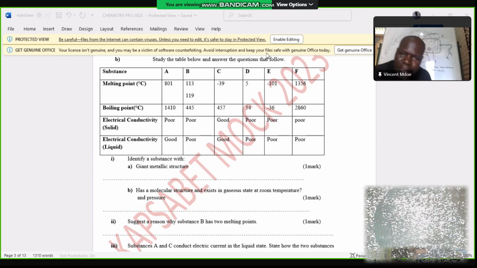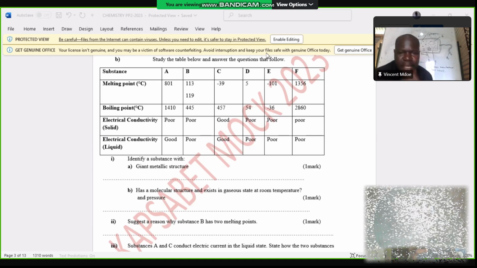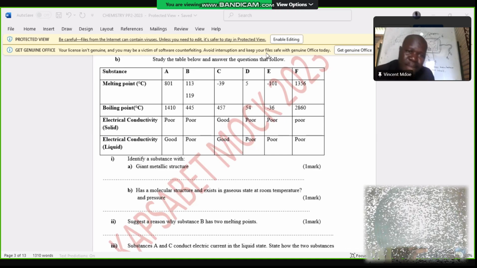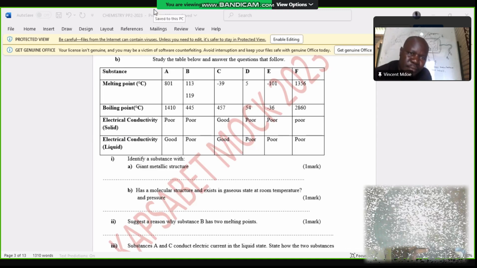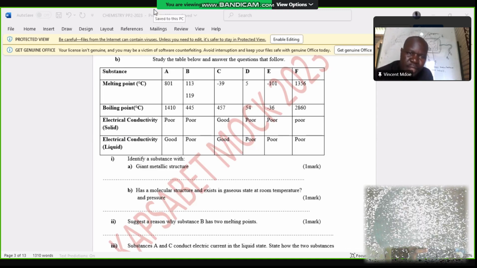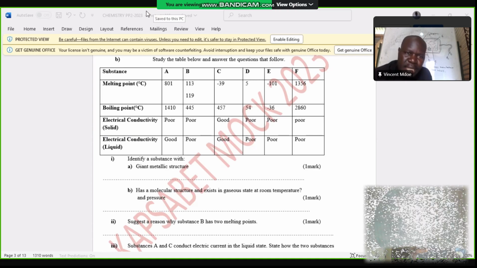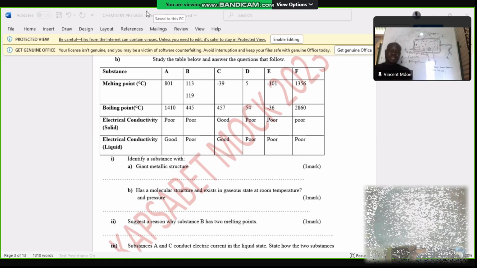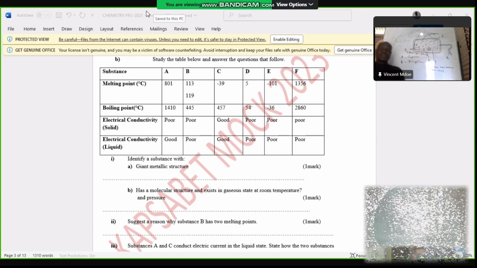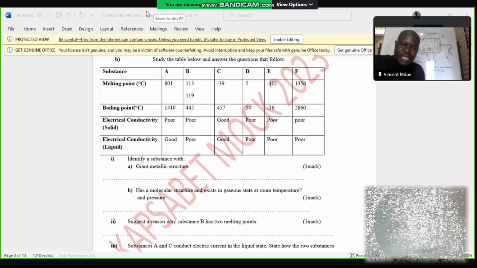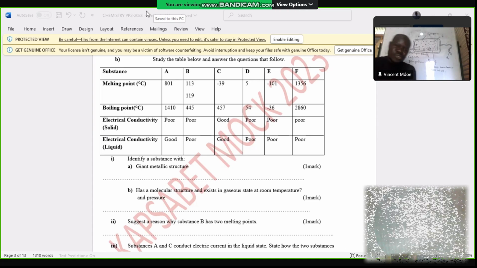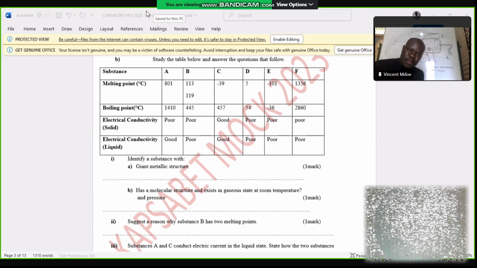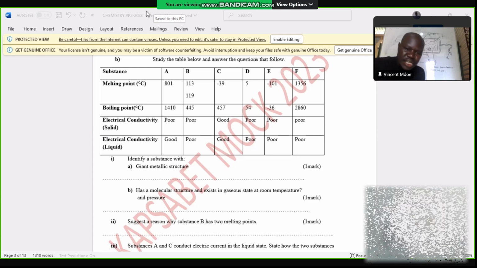Now, the criteria that we use in identifying such, we always say the element that has a melting point below room temperature, and in fact, the boiling point. If it boils below room temperature, then it means at room temperature it is in gaseous state. Robinson, you don't say it has low boiling point and melting point, that is general. But to confirm that it is gaseous,